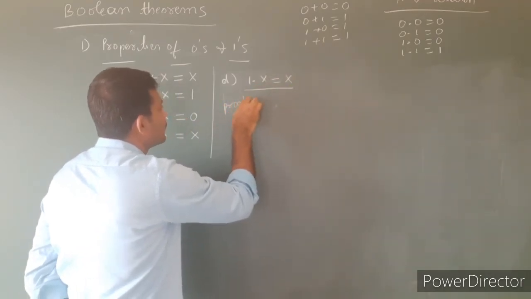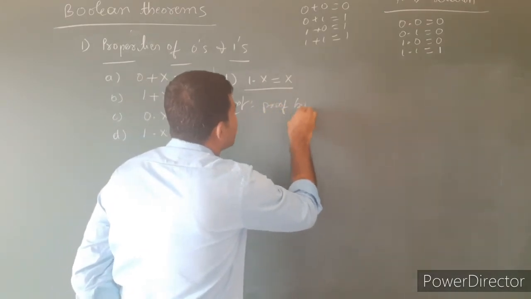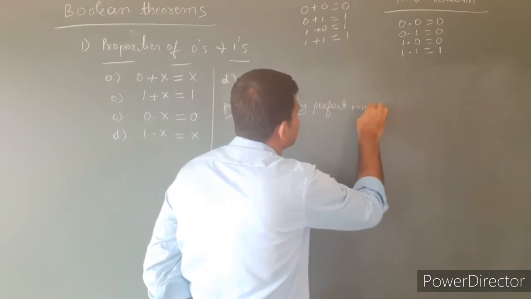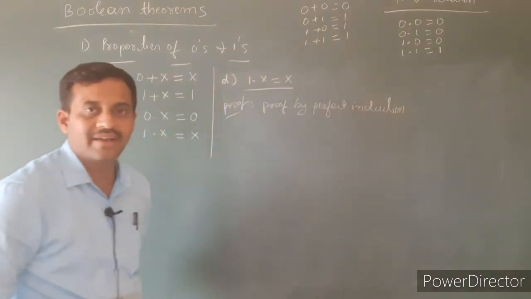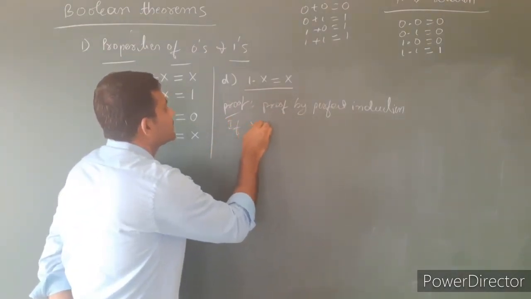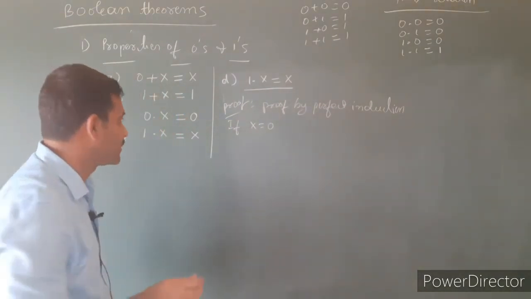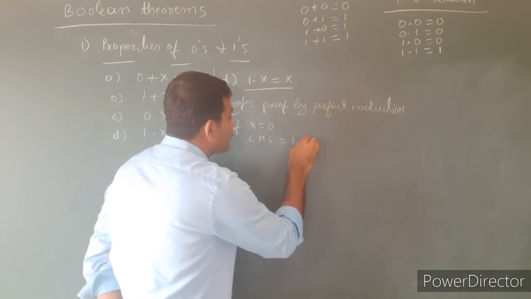Let's consider the proof, that is proof by perfect induction. If x is equal to 0, consider the first case. If x value is equal to 0, the left hand side is 1 into x.